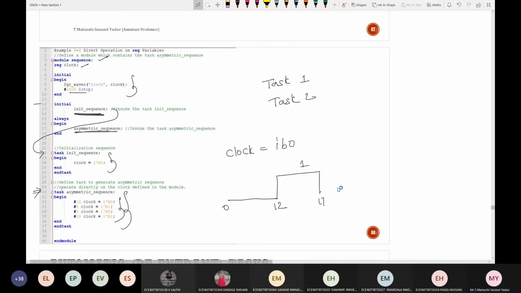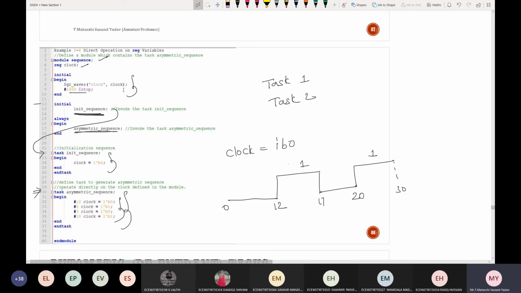Next, it goes to 0 till 20, for the next 17 plus 3 is 20. Till 20 it's 0. Next, until 30 it goes to 1. Again for 30 it will be 1. Okay, so this is a way of generating the clock.